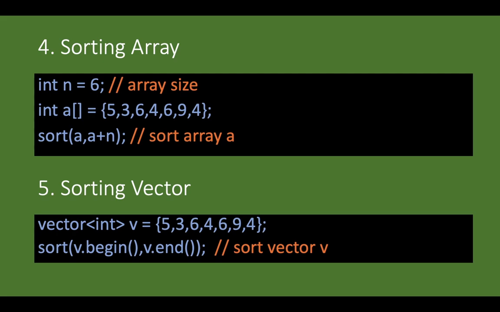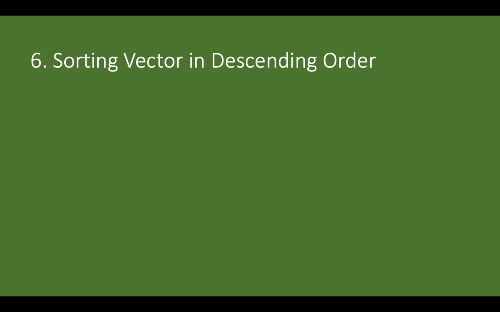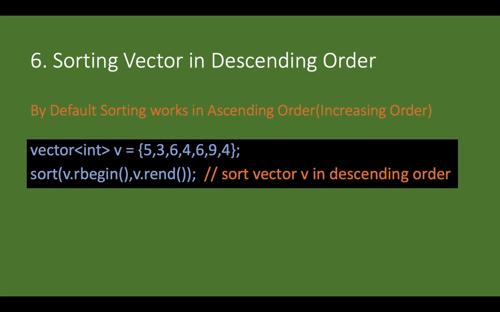Now we will look at how to sort a vector in descending order. By default, sorting works in ascending order, that is in increasing order. But in case we want to sort a vector in descending order, we need to change our function a bit. For example, if we take a vector v and we have to sort this vector in descending order this time, we would write sort(v.rbegin(), v.rend()). By inserting this r after the vector name and before begin, and after the vector name and before end, we can sort our vector in descending order.